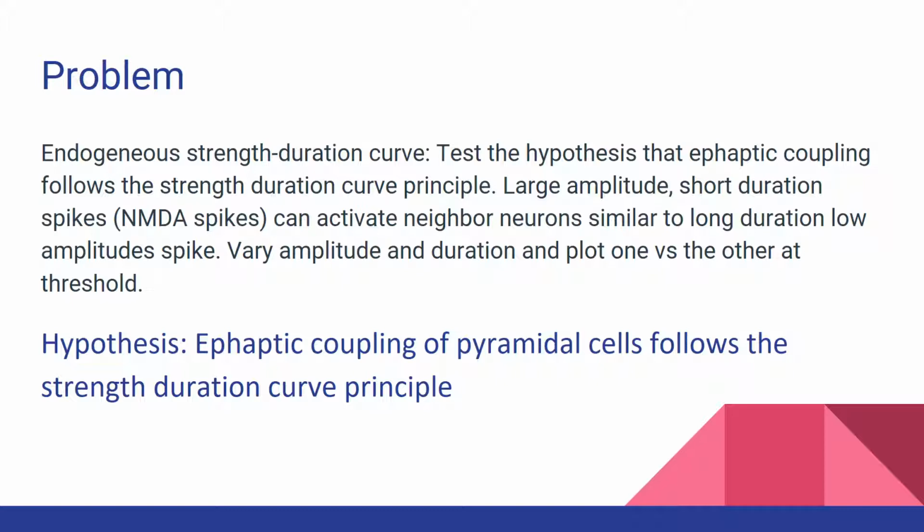The problem that we have been working on is as follows. To test the hypothesis that epileptic coupling follows the strength duration curve principle, large amplitude, short duration spikes, or NMDA spikes, can activate neighbor neurons similar to long-duration, low-amplitude spikes. Vary amplitude and duration, and plot one versus the other at threshold. From this prompt, we tested the hypothesis that epileptic coupling of pyramidal neurons follows the strength-duration curve principle.